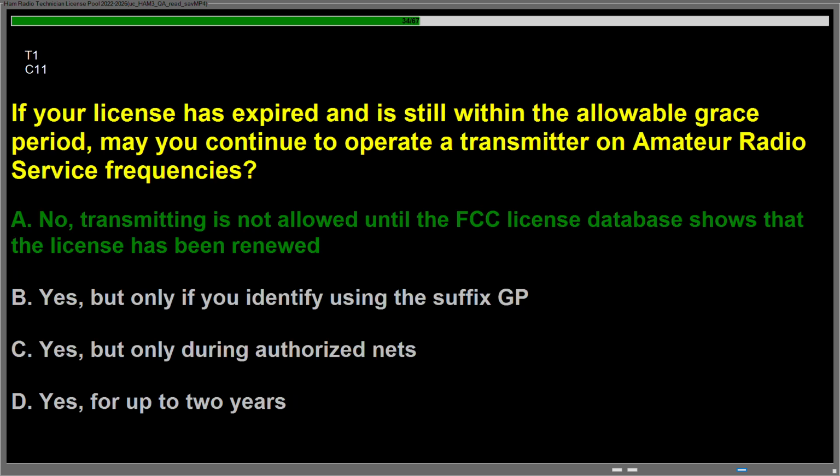Question Charlie 11. If your license has expired and is still within the allowable grace period, may you continue to operate a transmitter on amateur radio service frequencies? Answer is A, no. Transmitting is not allowed until the FCC license database shows that the license has been renewed.